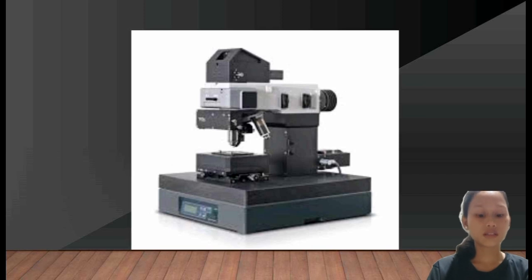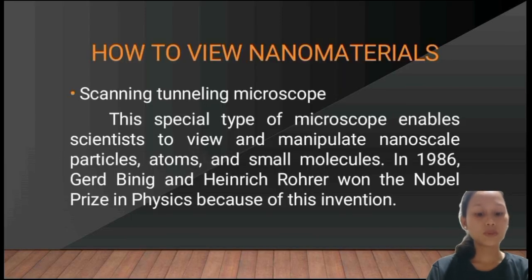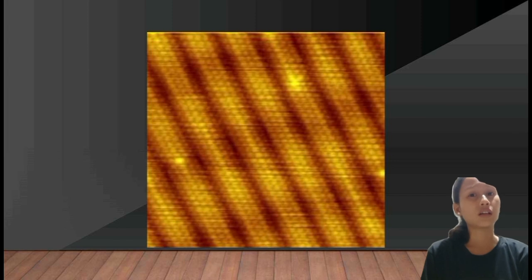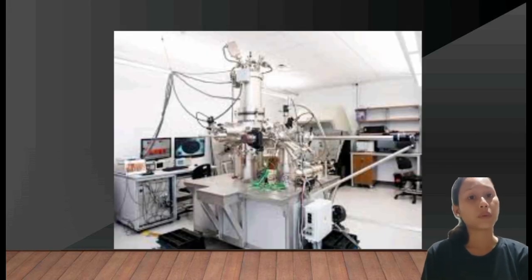Next is the scanning tunneling microscope. This special type of microscope enables scientists to view and manipulate nanoscale particles, atoms, and small molecules. In 1986, Gerd Binnig and Heinrich Rohrer won the Nobel Prize in Physics because of this invention. With the scanning tunneling microscope, we can also see nanoparticles, atoms, and small molecules, which is similar to the scanning electron microscope.